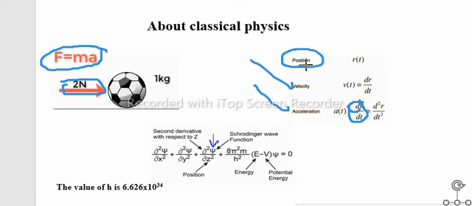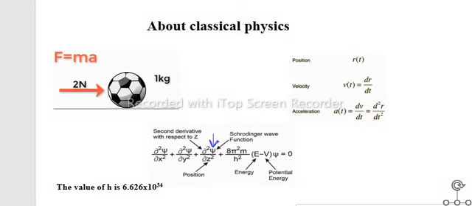Here in the formula it is d square r, but we can write either r or x for position. If we know the mass and velocity of any object, then we can find out its energy. It means that with the help of this simple equation we can know all the things of a particle. But when we take this classical equation to the quantum level, this classical equation does not work.